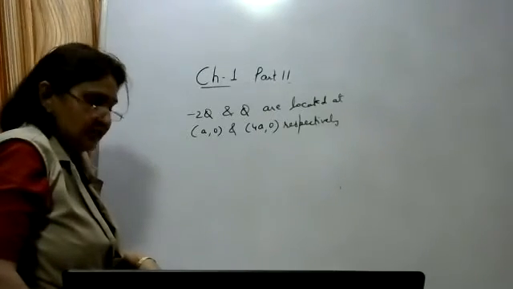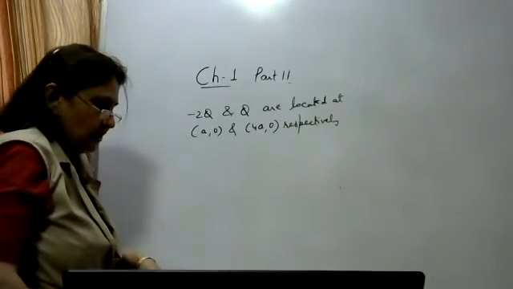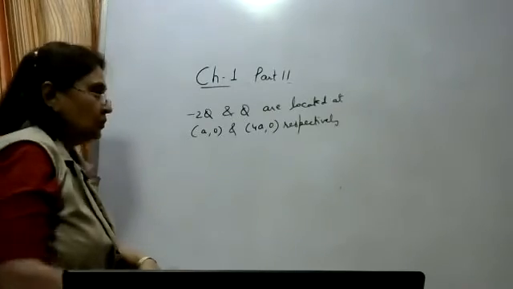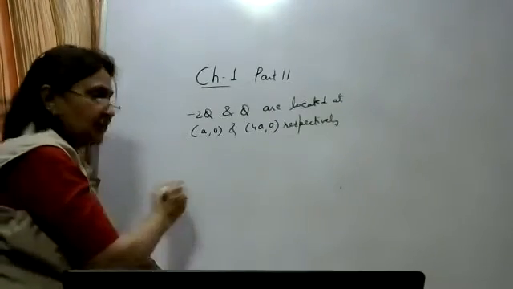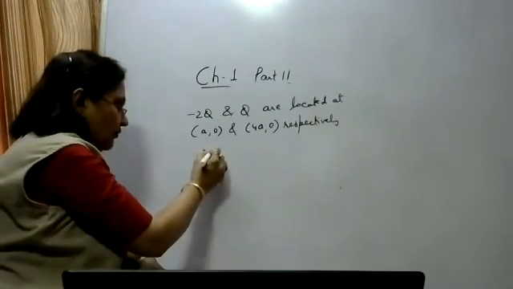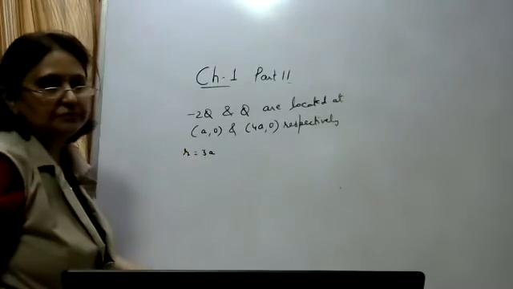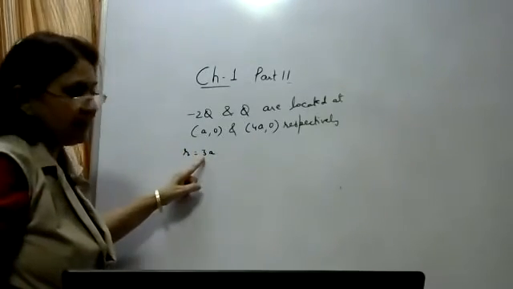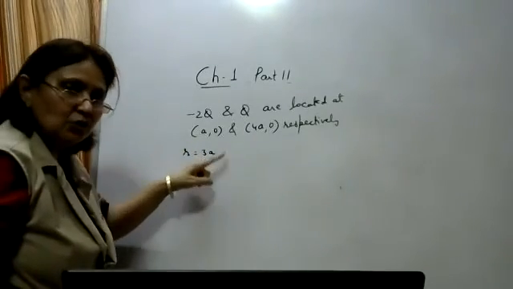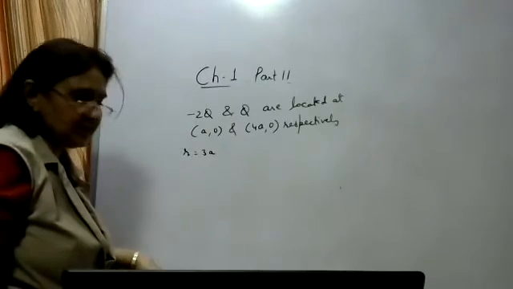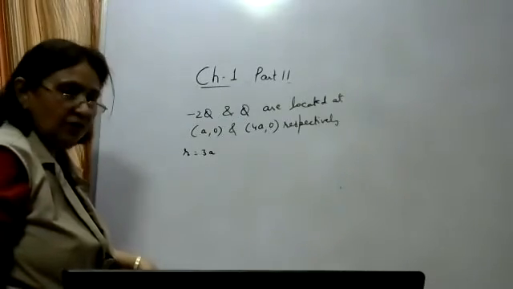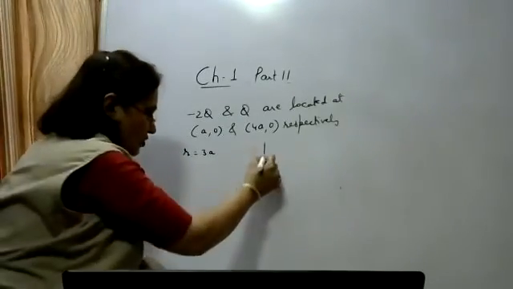Due to these charges, through a sphere of radius 3a, you have to find out the electric flux through a sphere whose radius is 3a, with the center at the origin. So let's draw it.